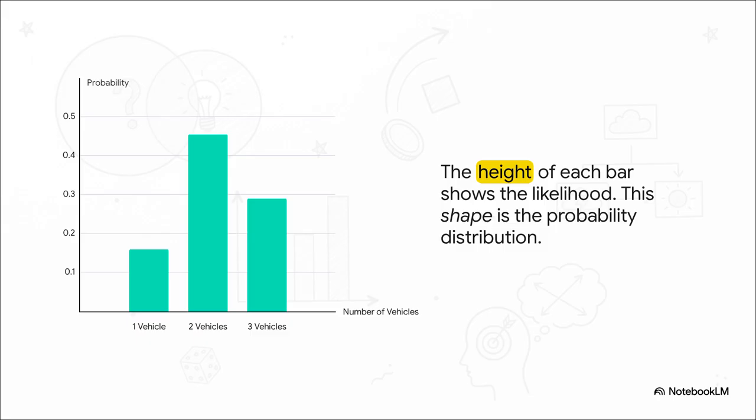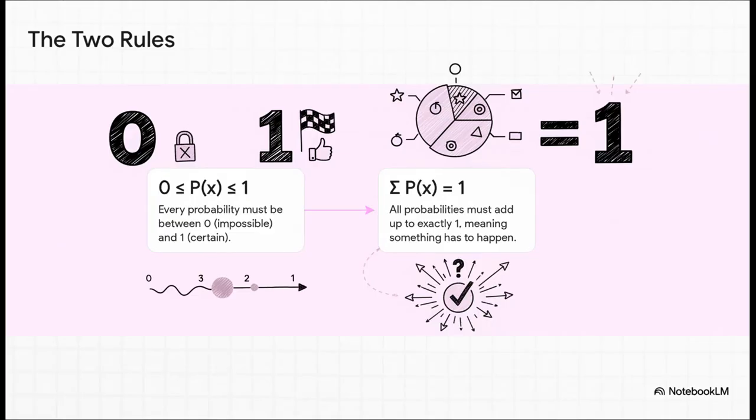This picture, this shape right here, that is the probability distribution. It gives you this instant gut-level feel for what's going on. Now, for any of these maps to be legit, they have to follow 2 super simple, really logical rules. First, every single probability has to be somewhere between 0, meaning it's impossible, and 1, meaning it's a sure thing.